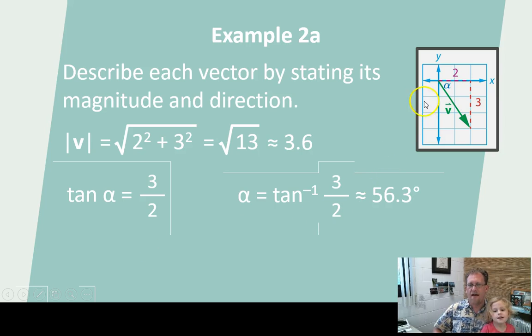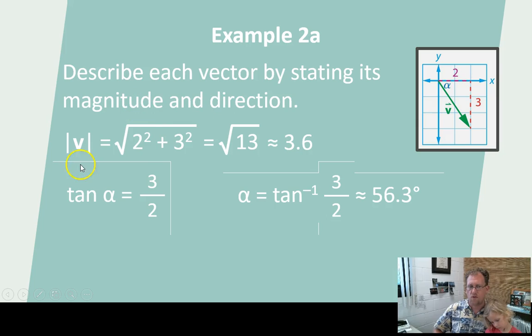Okay, here we have a vector that they're wanting us to express using magnitude and direction. So there's the vector drawn for you. The tail is at the origin, and the head is at (2, -3). So describe it, stating its magnitude and direction. I don't care about the direction first when I do the magnitude. I just do the magnitude, and then I figure out its direction using some trigonometry. So let's walk you through it. 2, 3, the distance formula is what I'm looking for. How long is this line?